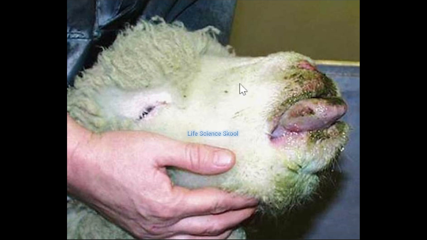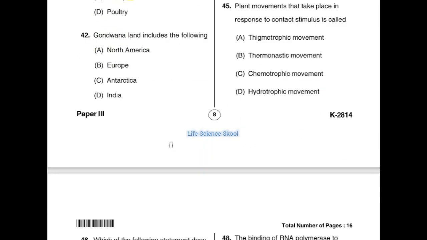So that affects the health of the sheep and it affects other kinds of ruminants. All kinds of ruminants, and it is more in sheep. Since the question asks which one, the correct answer for this is sheep, that is option C. Moving on to the next question.